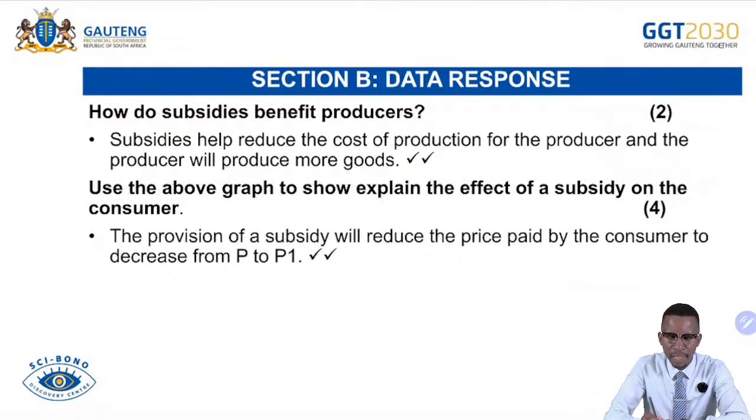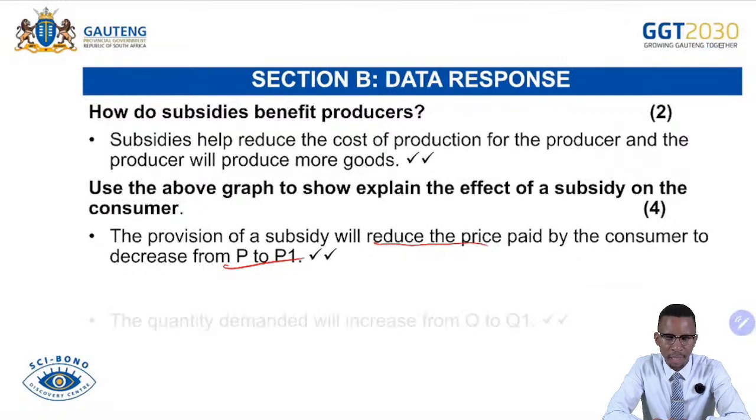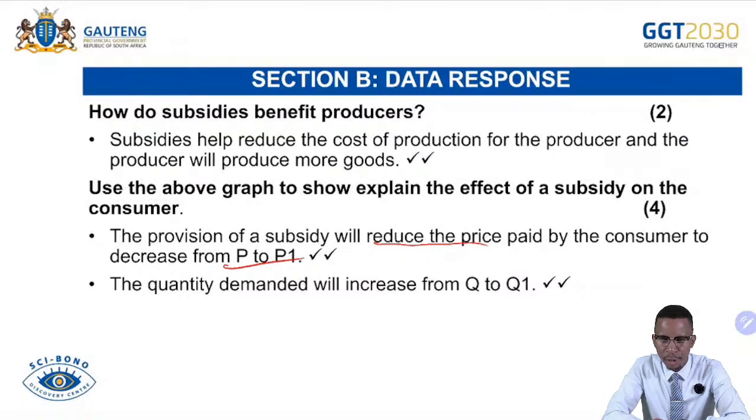The provision of a subsidy will reduce the price paid by consumers to decrease to P1. We have seen that happening on the graph. And then the quantity demanded will increase from Q to Q1. We have seen that because the price has dropped.